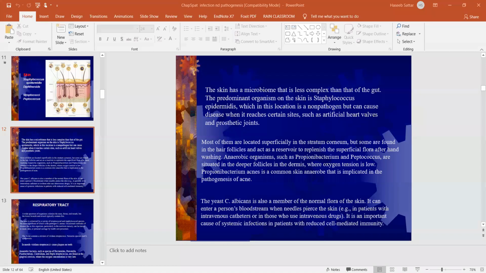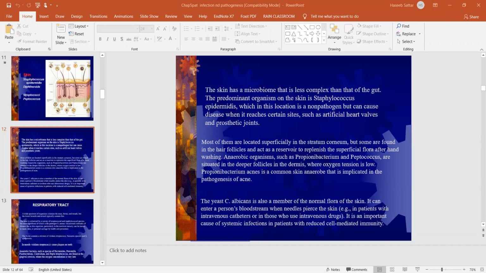This bacteria normally does not cause any disease, so it's a non-pathogenic bacteria. But I told you most of the bacteria of normal flora are opportunistic bacteria. They have an opportunistic relationship as well. So this Staphylococcus epidermidis is non-pathogenic, but the same bacteria can cause very complex diseases as well.